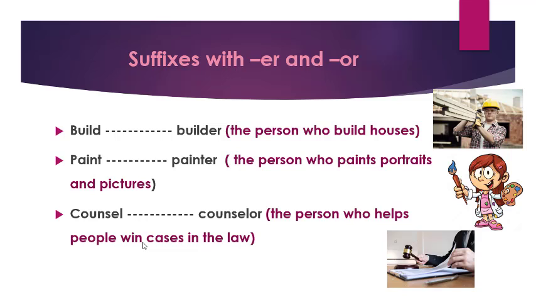Let's see another examples. Build is a verb. When I put er, it will be builder, and that is the person who builds houses. Paint is a verb, but when I put er at the end of paint, it will be painter, and that is the person who paints. Counsel is a verb, but when I put or at the end of counsel, it will be counselor, and that is the person who helps people with cases in the law.